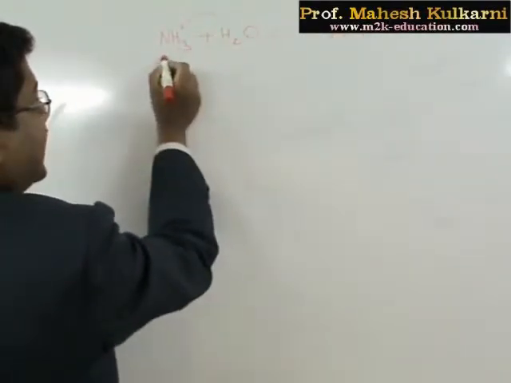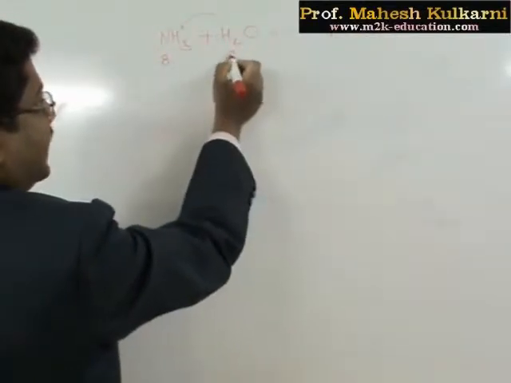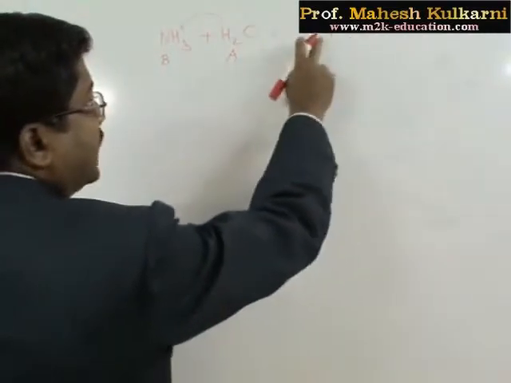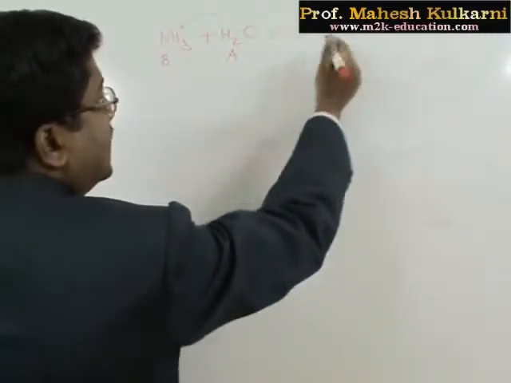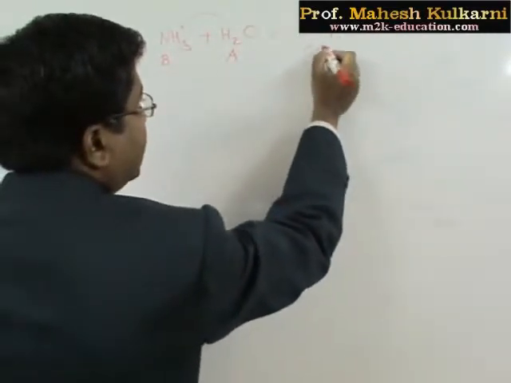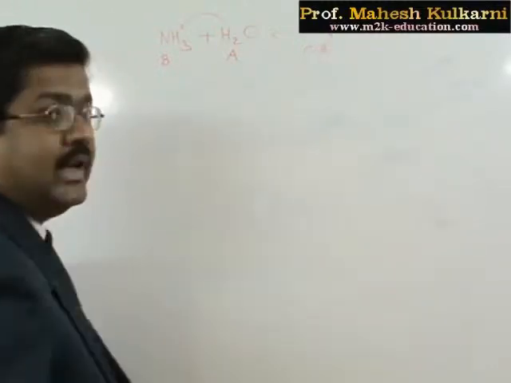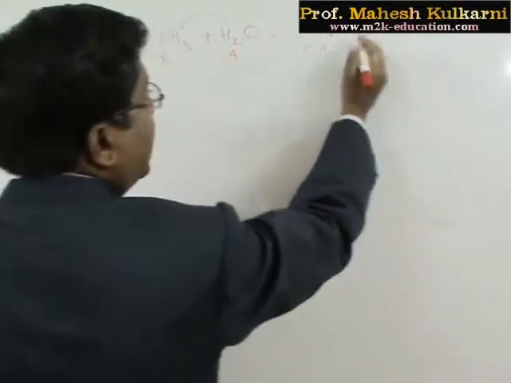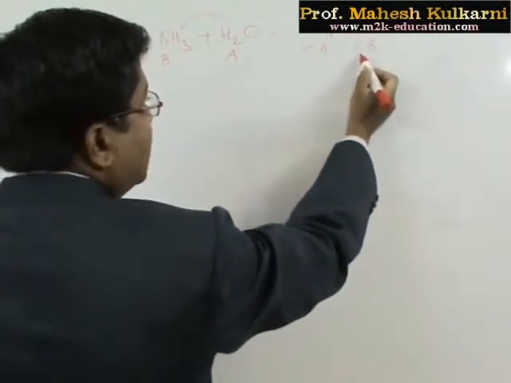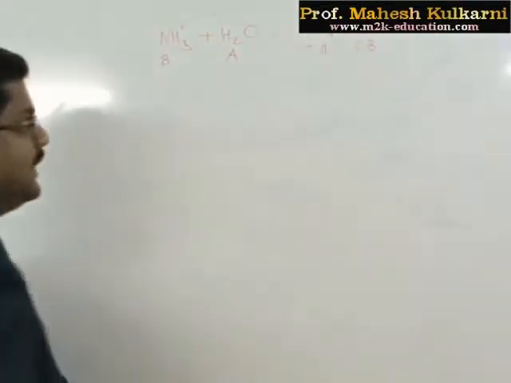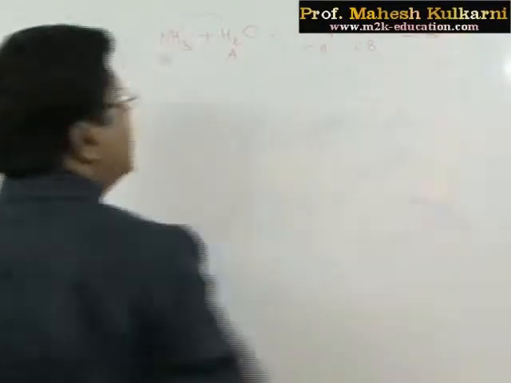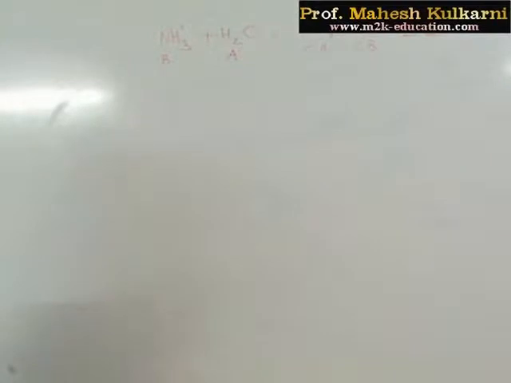So ammonia will act as base, whereas water is acting as acid. For the backward reaction, this ammonium will donate H plus to OH minus, so it will act as acid, whereas OH minus will act as base because it is accepting H plus ion. So this is the conjugate base. This is reaction 1, where we can observe that water is acting as an acid.